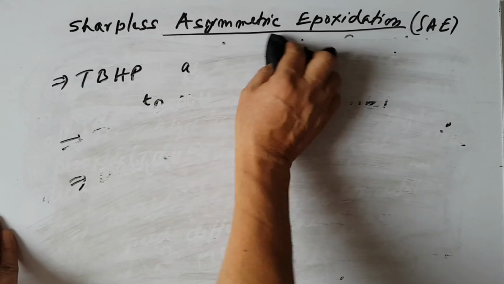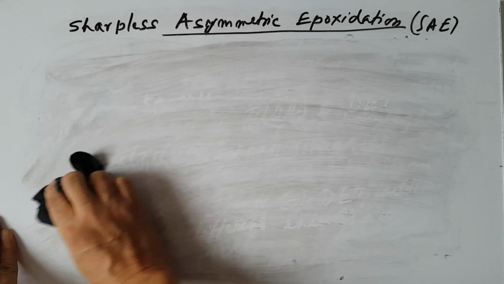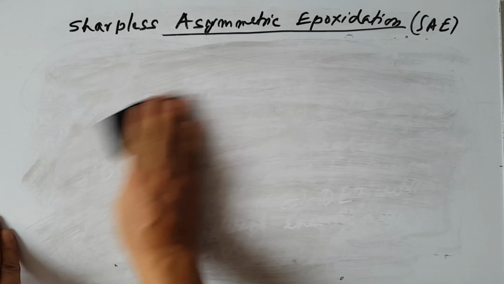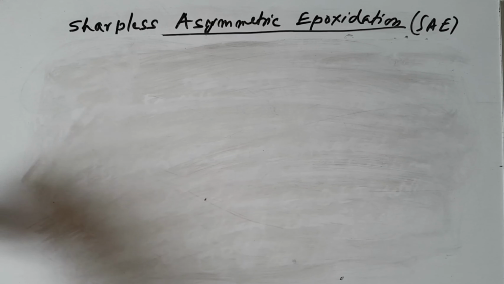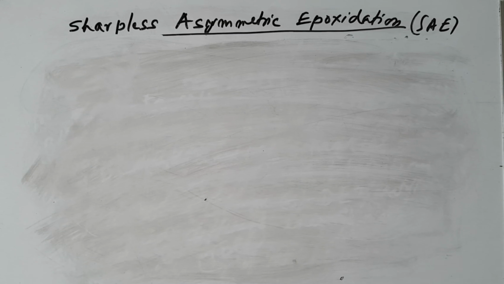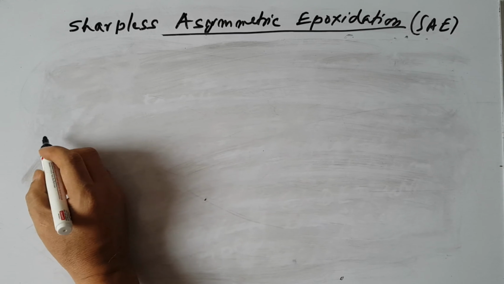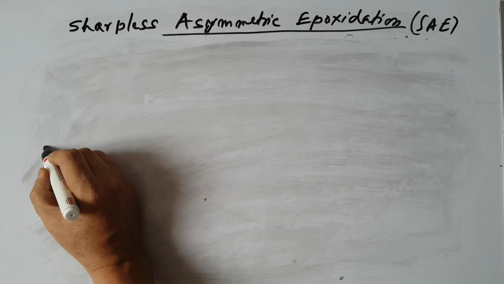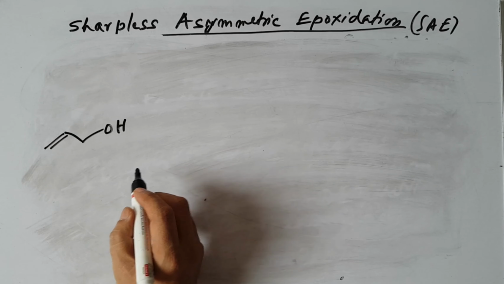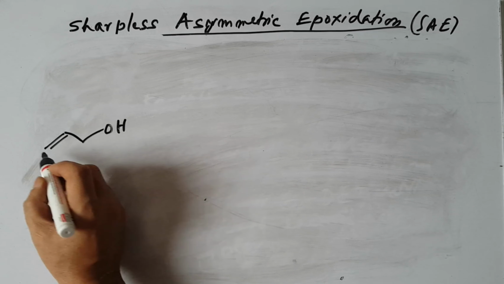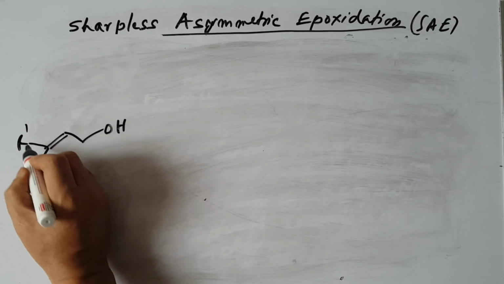So let's see how the reaction takes place. I'll read the scheme of the reaction. So we have this allyl alcohol, OH like this, and then we have R1, R2.